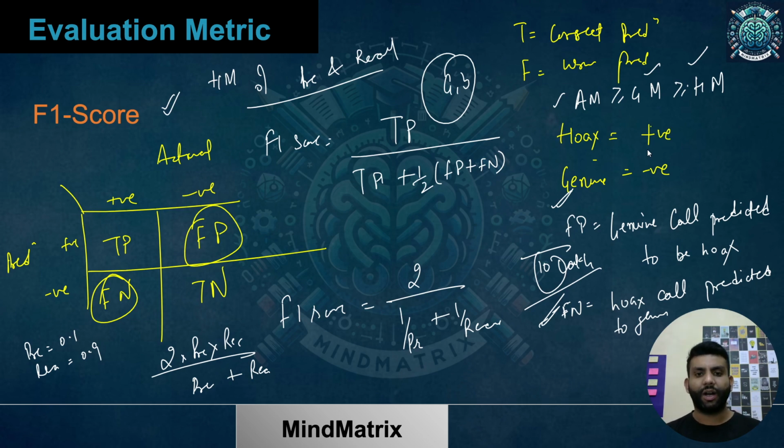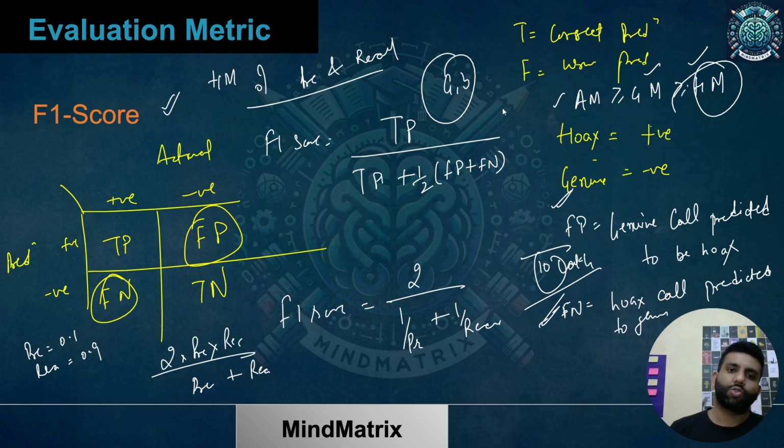So both must be good, both must have better values, then only my F1 score will be high. Otherwise it will be low, which would not be the case if I had taken AM or GM. That is just one of the reasons. There are other reasons, but just to think about this properly, you can just think that HM is the least mean if I compare it with AM and GM.